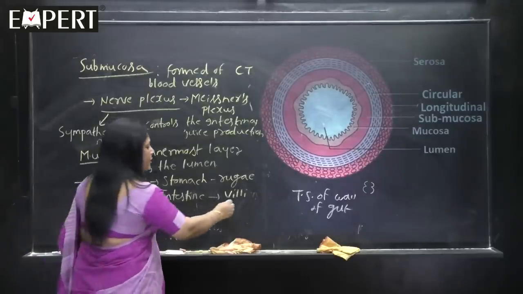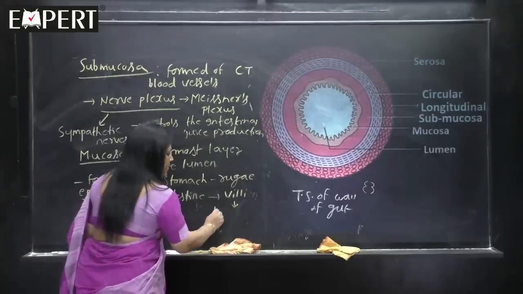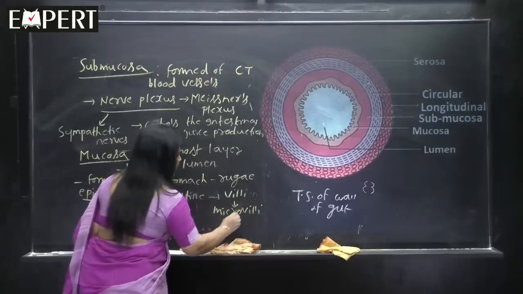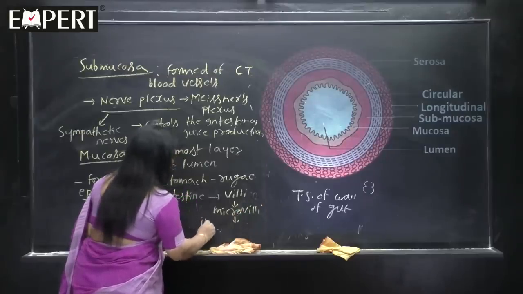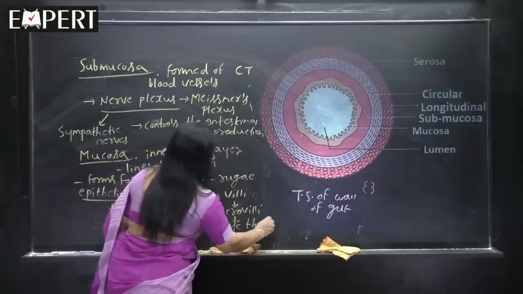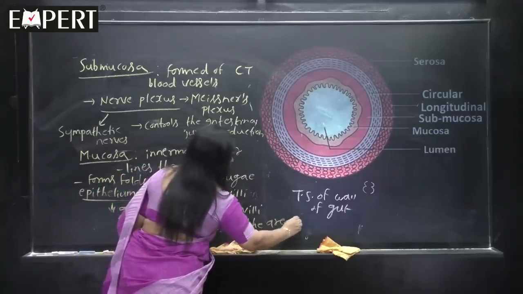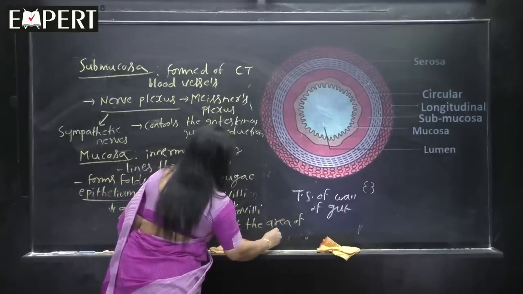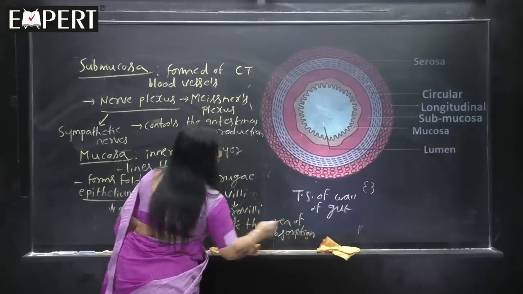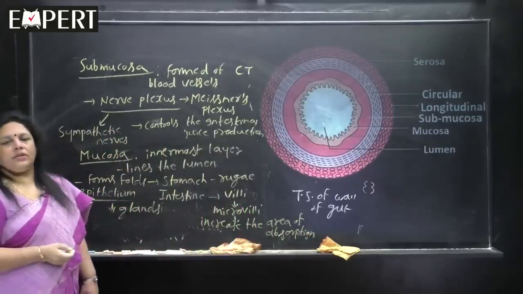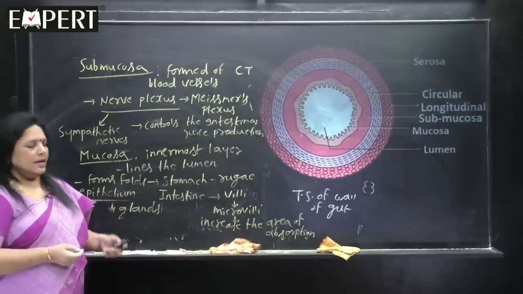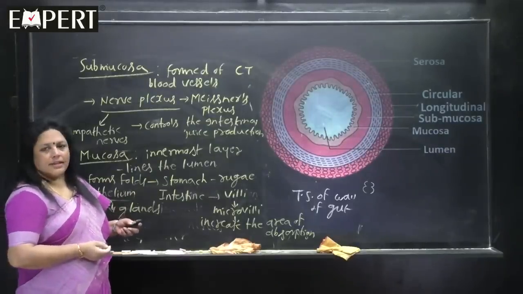And all of you know that villi possess microvilli, which will increase the surface area of absorption. So, this is the TS of the wall of the gut. And for this session, the last slide we see.